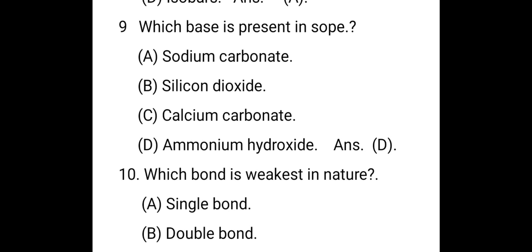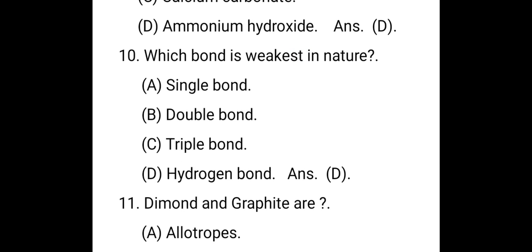Next question: which base is present in soap? Generally, sometimes they give the answer ammonium hydroxide, but most probably sodium hydroxide is used in soap, because sodium hydroxide causes saponification and it is an essential ingredient of soap making.